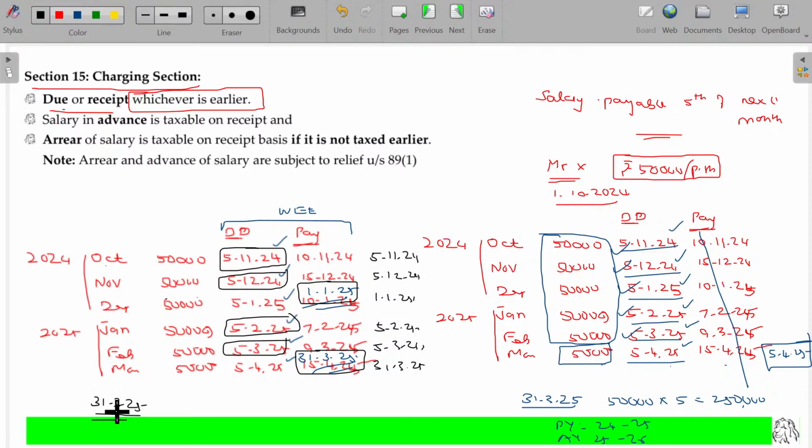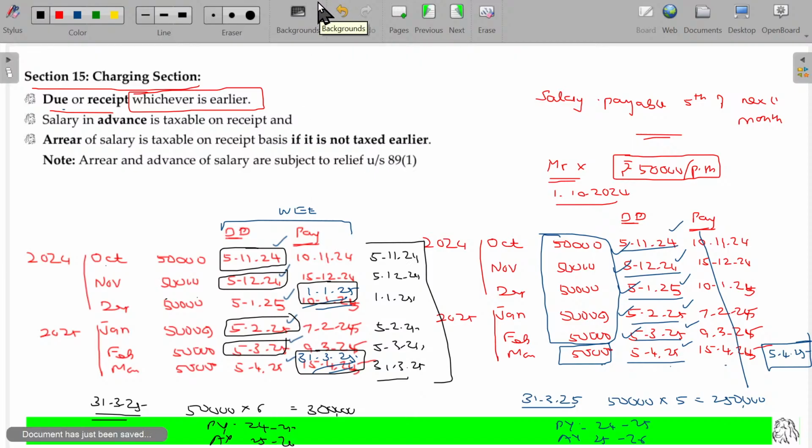Any income accruing on or before 31st March will be taxable for him. So here all the 6 salaries will be considered as taxable income for the previous year 24/25 itself. So 50,000 rupees into 6, 3 lakhs will be the taxable income for the previous year 24/25 and assessment year 25/26. Is that clear? Hope now you'll be able to understand.